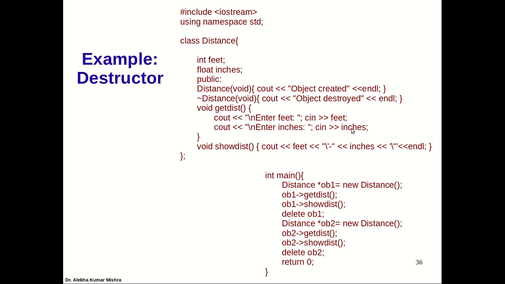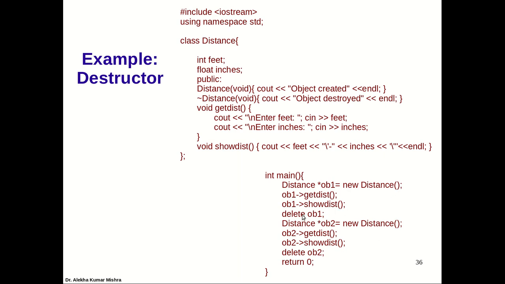We'll see the demonstration of these two programs after this. What we do here is create objects via dynamic memory allocation using the new operator. Distance is a pointer to an object, star ob1 equal to new distance. Then I call get distance and show distance to print the values.